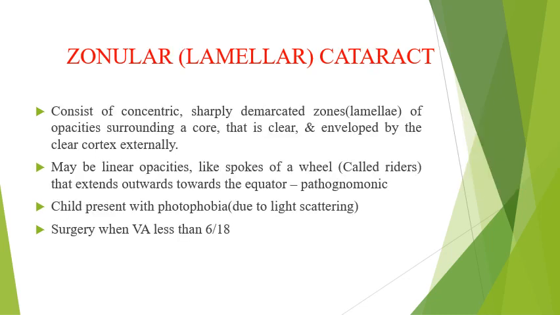It consists of concentric, sharply demarcated zones of opacities called lamellae, surrounding a core that is clear and enveloped by a clear cortex externally. It may present as linear opacities like spokes of a wheel, called riders, that extend outwards towards the equator. It is a pathognomonic finding. The child presents with photophobia due to light scattering. Surgery is indicated when the visual acuity is less than 6/18.